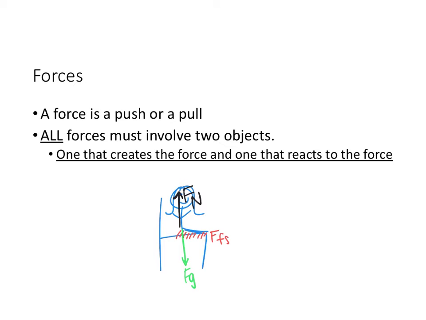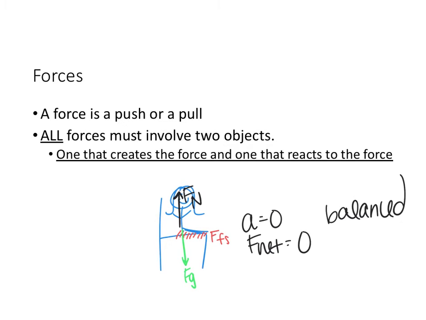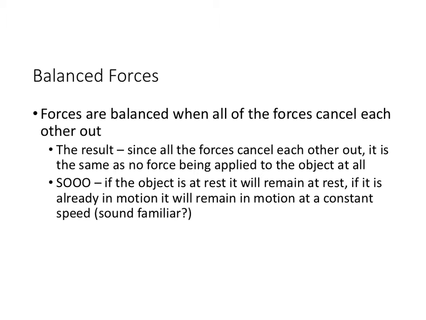Okay, so when I look at these forces and I have a force up and I have a force down, when I'm just sitting in the chair, my acceleration is 0. So my net force is going to be 0. So I am not accelerating up or down or left or right. So all my forces are balanced and I am at rest. So a balanced force is when the forces cancel each other out.